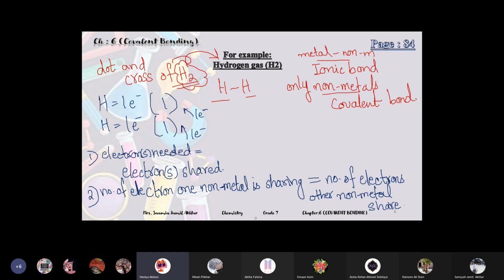Miss, what did you write in the second point? Number of electrons one non-metal is sharing is equal to the number of electrons the other non-metal will share. It means the elements will share the same number of electrons with each other.